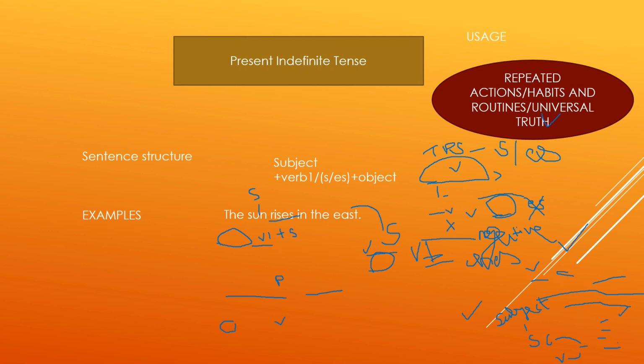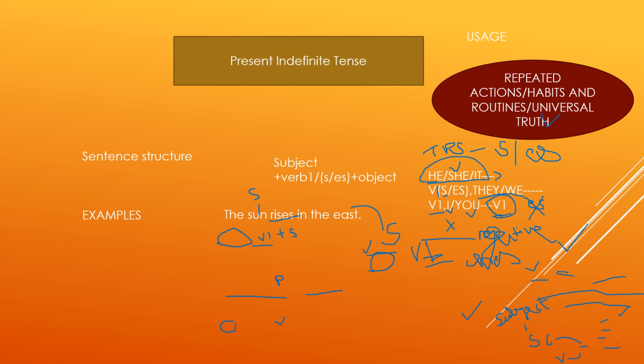One more thing you always have to keep in your mind while dealing with present indefinite tense is, if we are using he, she, it as a subject in the sentence in the present indefinite tense, then never forget to add s or es to the verb. On the other hand, if we are using pronoun they or we in the sentence, it will be verb's first form, but we will not add any s or es to it. Same thing we will do with I or you also. Though I and you both are singular, we will not add any s or es to the verb.